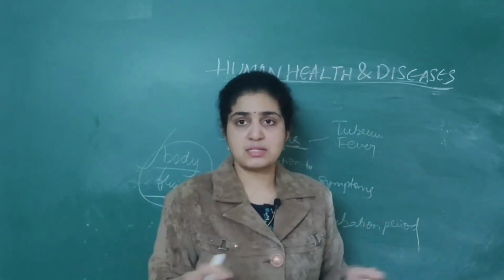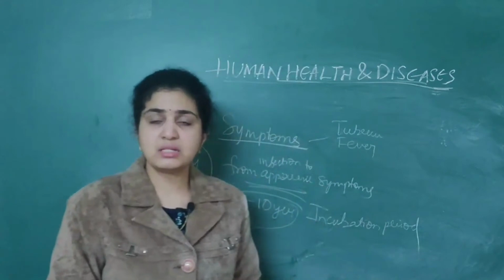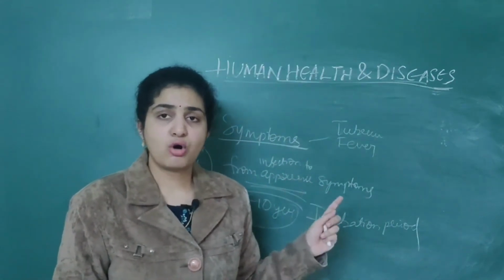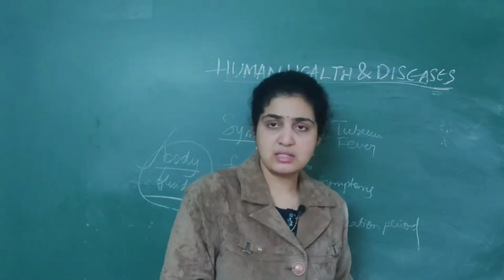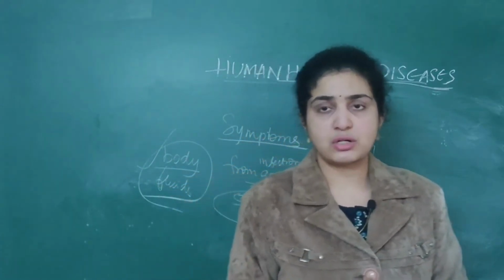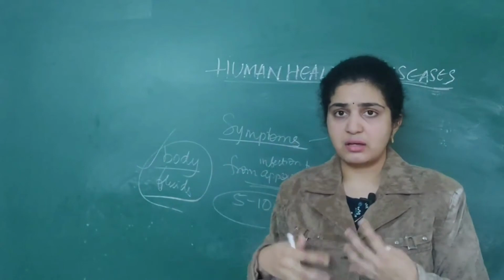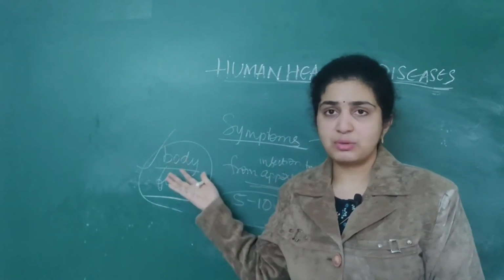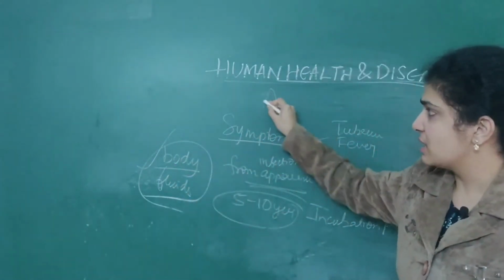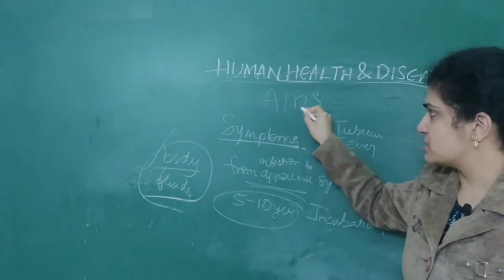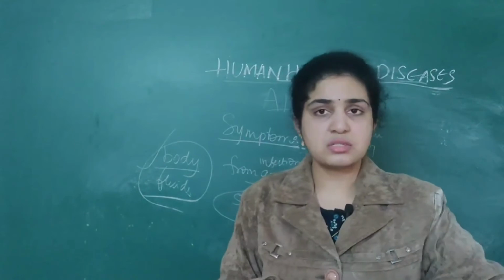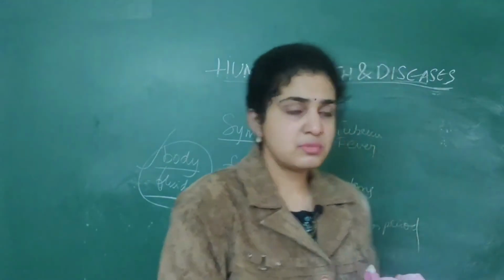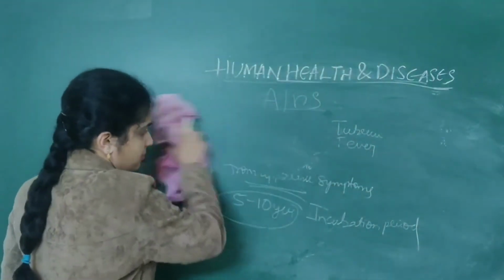Whatever diseases are present, everything will be acquired by this patient, and these are all acquired from others, by sharing infected needles or blood transfusions. Since they are acquired from other persons, the name given for AIDS is acquired immunodeficiency syndrome. It is acquired, and it makes our immune system very low. So these are the symptoms which are associated.